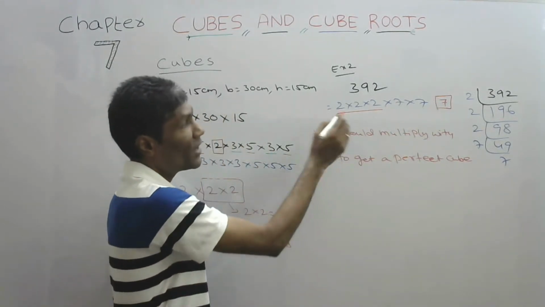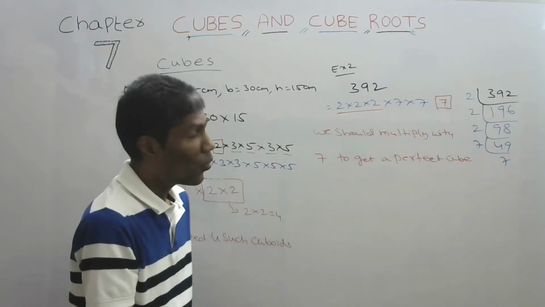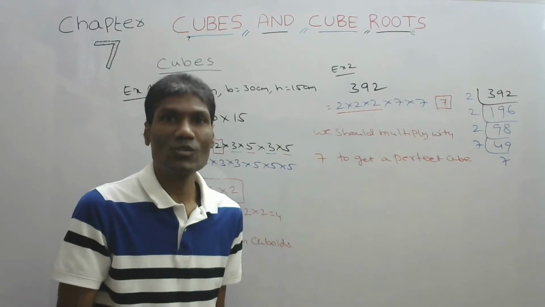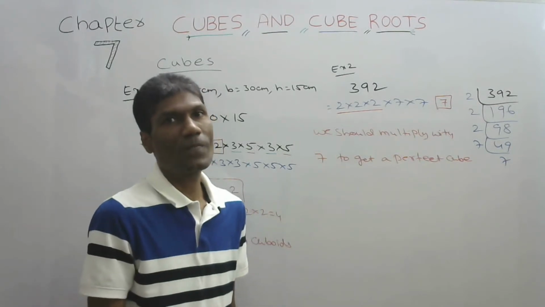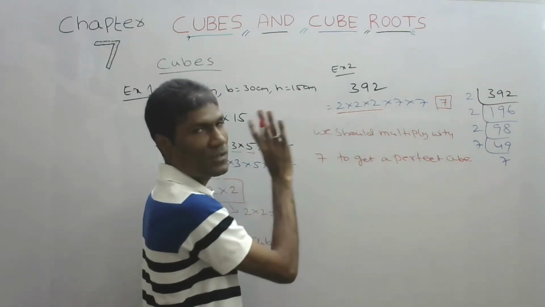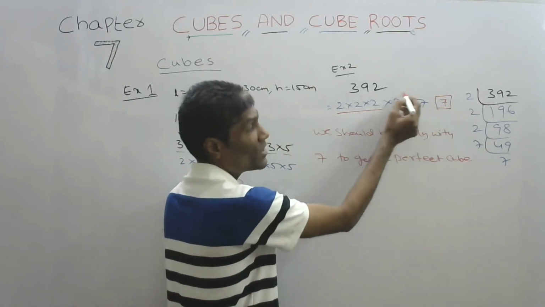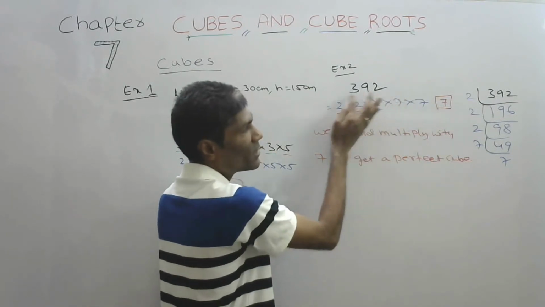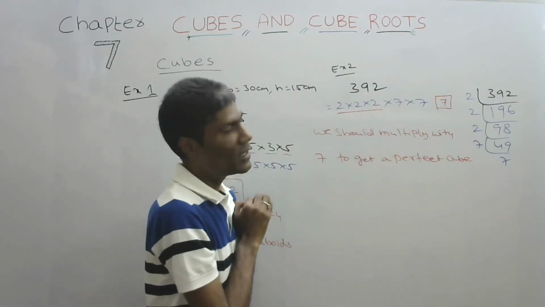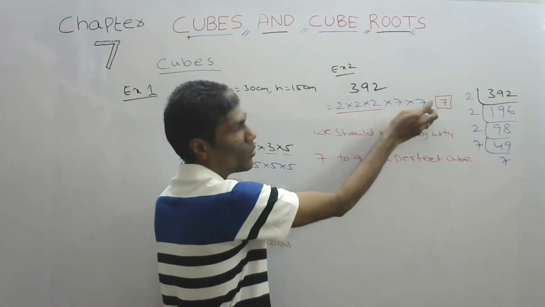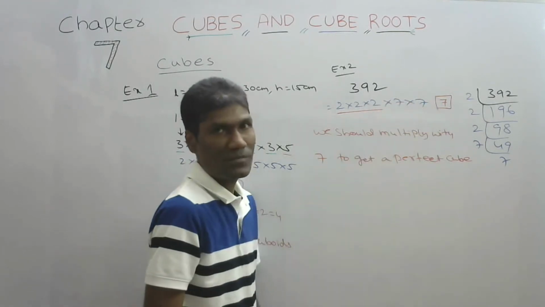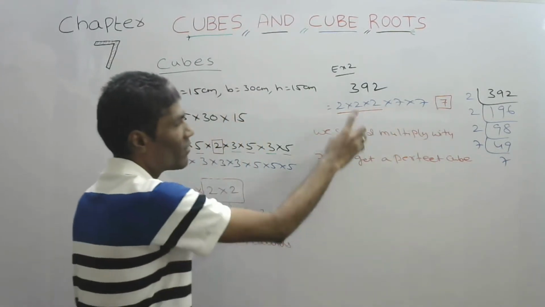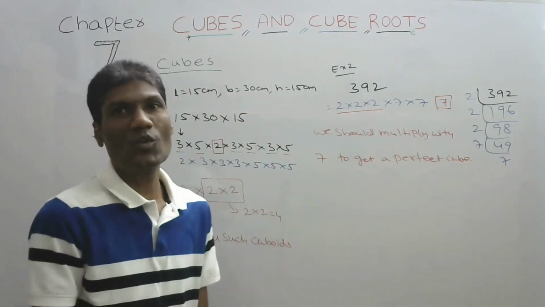Similarly, if he had asked what is the least number by which to divide so that it becomes a perfect cube, then see, this part is fine, and what is this? This is extra. 7 into 7 is extra. So if we remove this part, then this will be a perfect cube. How to remove? Divide by 7 into 7. So if we divide by 49, it will become a perfect cube.